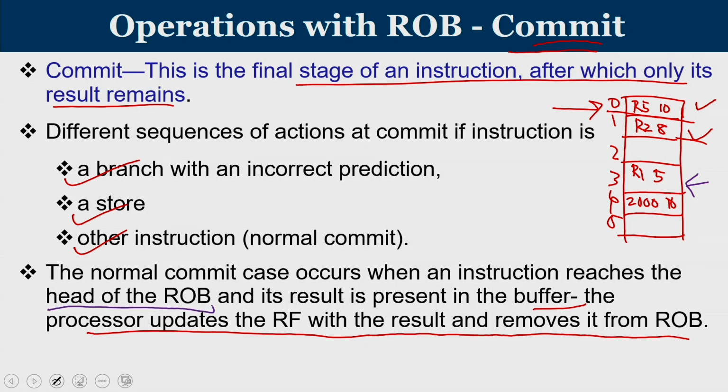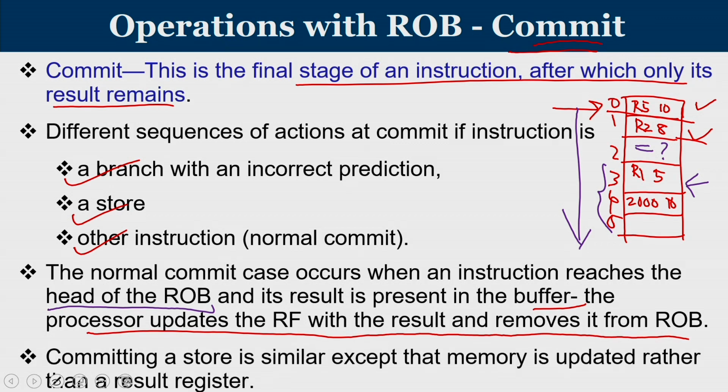All instructions 3, 4, 5, etc. will be there in the reorder buffer until you get the value that is available for reorder buffer entry 2, because commit always happens in order. This is the program order. Commit happens always in order.